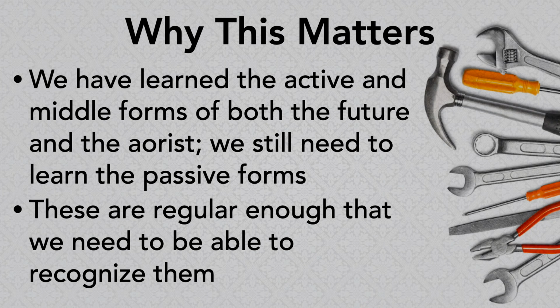So with that, let's talk about why this matters, okay? So we've learned the active and the middle forms of both the future and the aorist. We still need to learn the passive forms though, okay? We've put that off until now. And so these are regular enough that we need to learn to recognize them. You may think to yourself, do I really need to know the passives of these couple tenses? You know what, I'm just going to skip these.